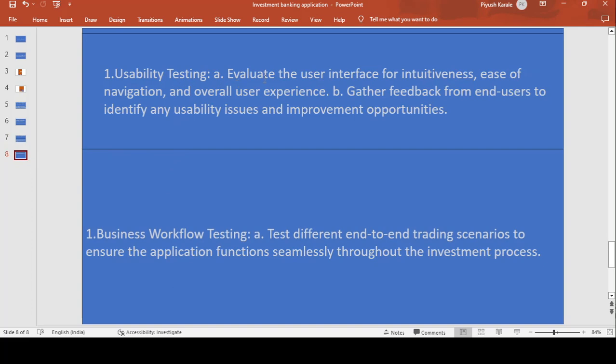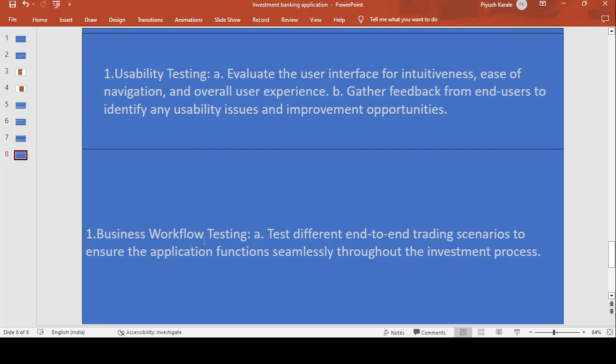In the usability testing, evaluate the user interface for intuitiveness, ease of navigation, and overall user experience. Gather feedback from end users to identify any usability issues and improvement opportunities. That we have to check here.